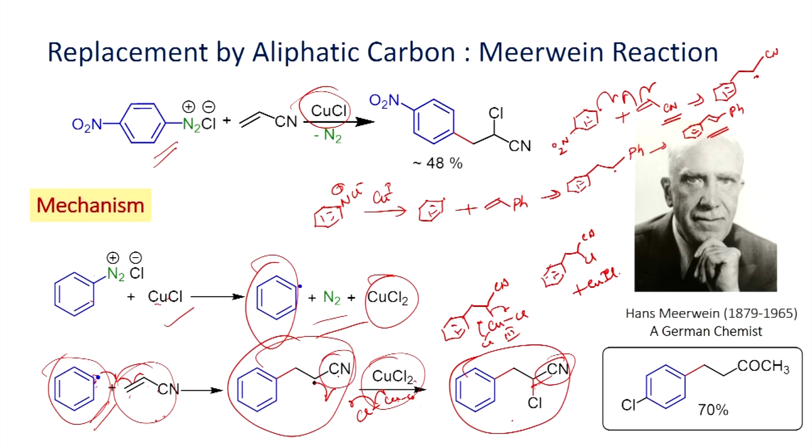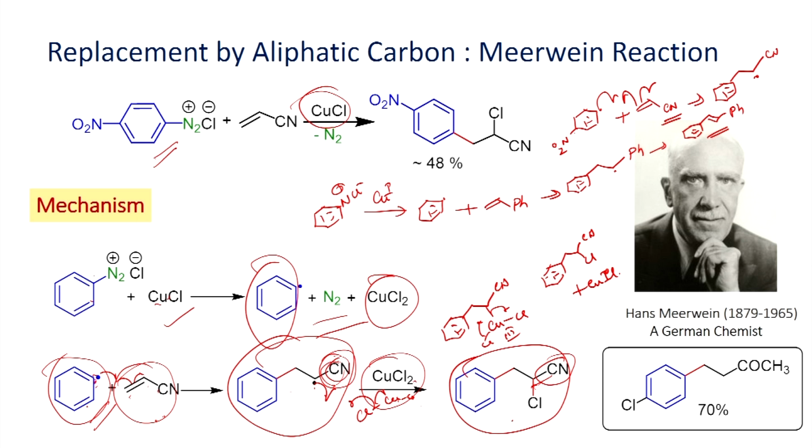But in this case, if you look at here, this copper 2 chloride does not react with this radical. Instead, the radical undergoes addition reaction with this acrylonitrile or styrene, and you form a radical. That radical is stabilized by the electron withdrawing nature of this cyano group as well as the aryl group, where it can stabilize through delocalization. Therefore, here the addition reaction is favored and you get this radical.